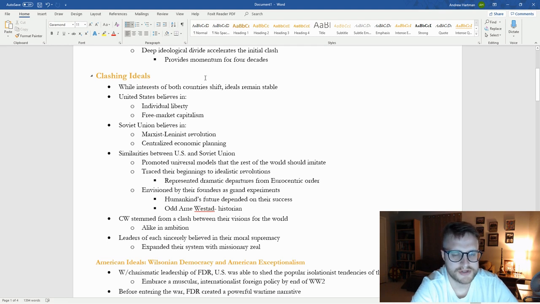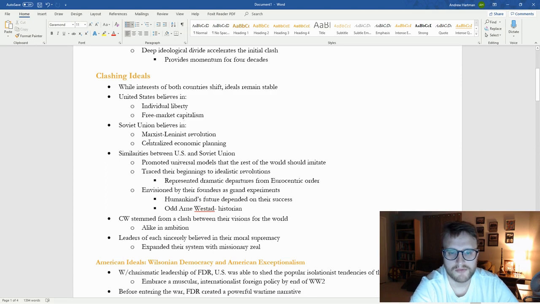So this section is clashing ideals. So really this is just kind of setting the tone for what's different between the two. Very quickly, the United States believes in individual liberty and free market capitalism, with an asterisk because it's not totally free market. There is a lot of government intervention in the United States capitalist economy.